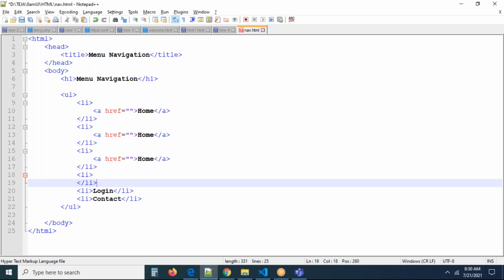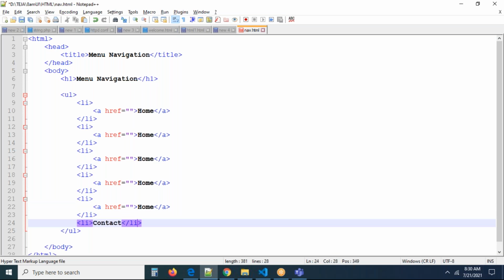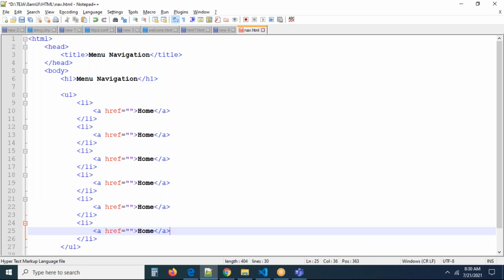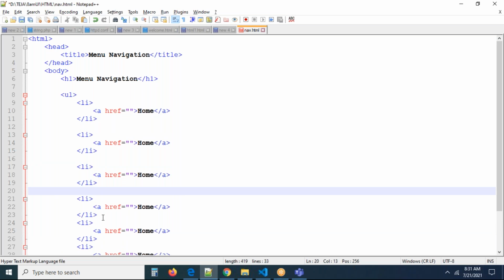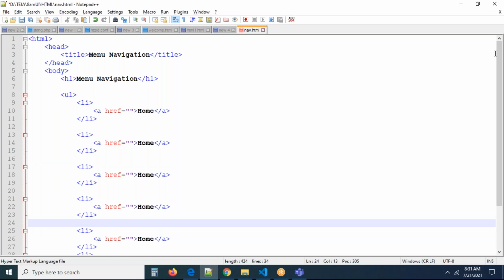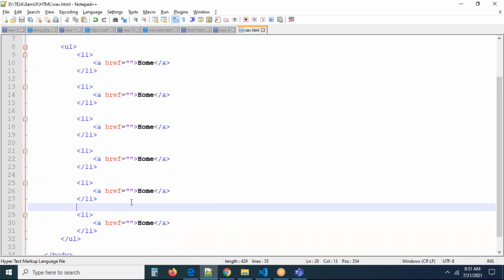Let me go for this LI. Yes, this is an LI item. Now you can add the menu items like this. If you want to make some gap between item and item, we can make it for our clarity: this is the first LI, this is the second LI, this is the third LI. When we are practicing, because everybody may not be good in HTML, write the code for your convenience. This is very important. Don't mess up the code by writing everything together with no spaces, because it will confuse you.